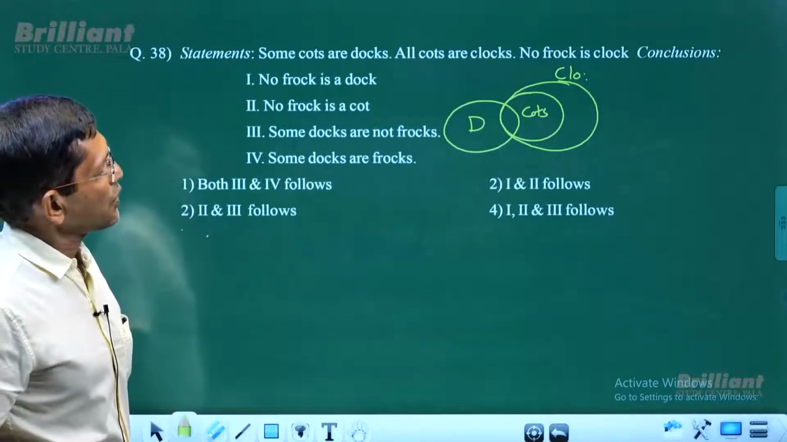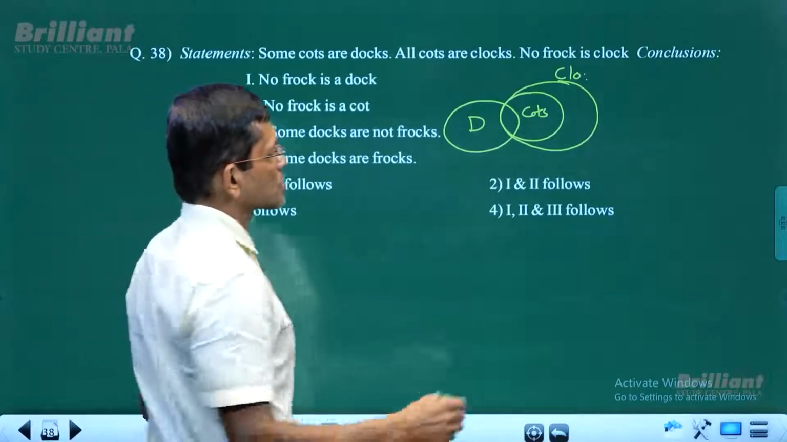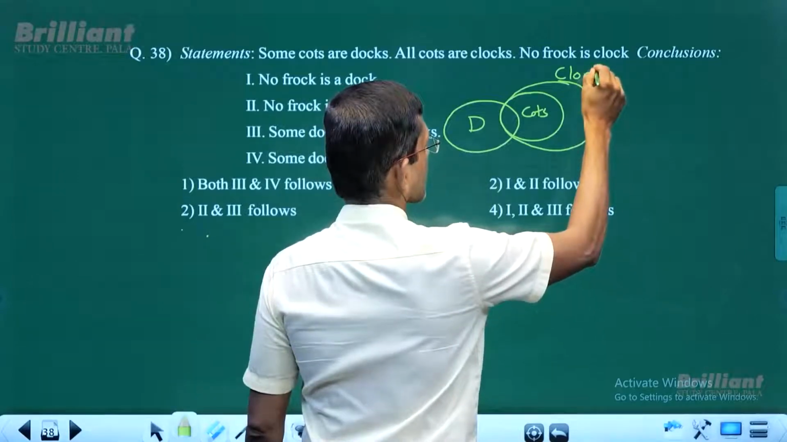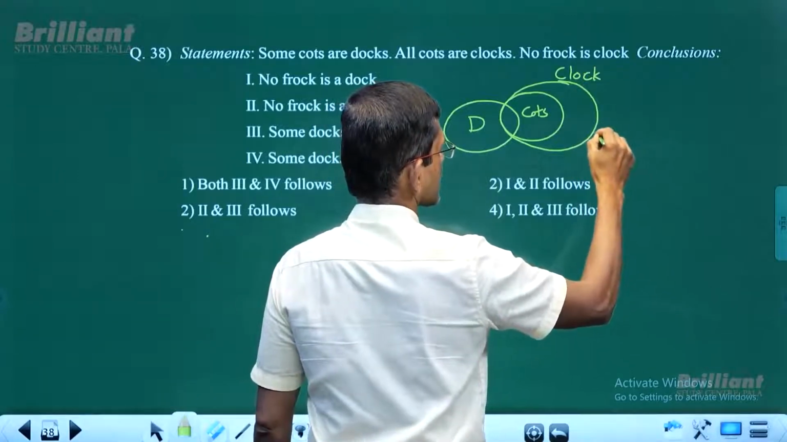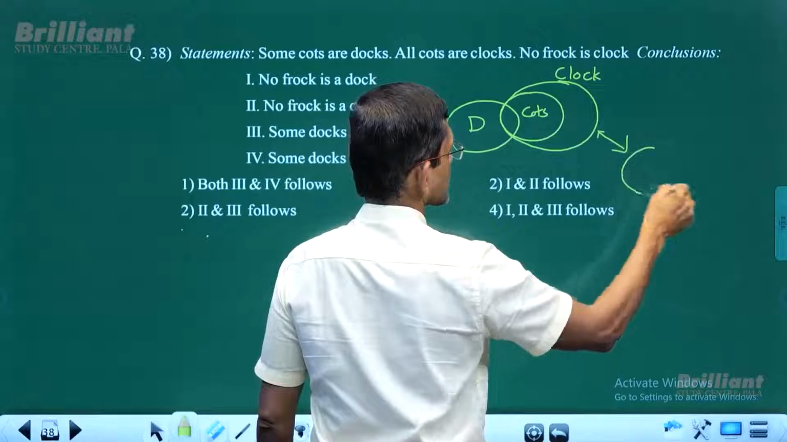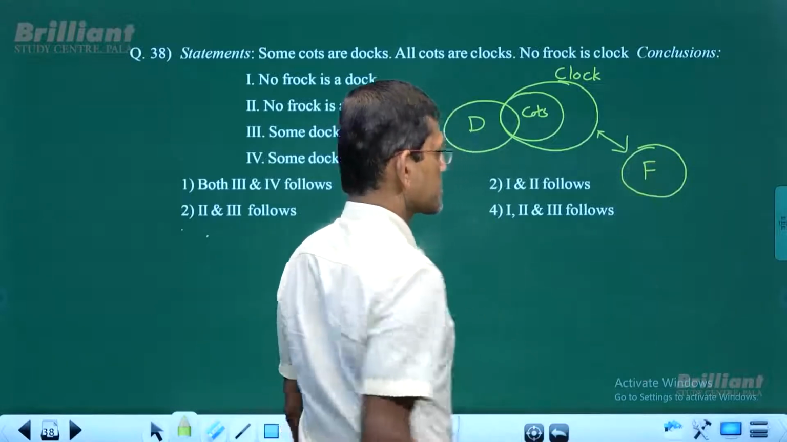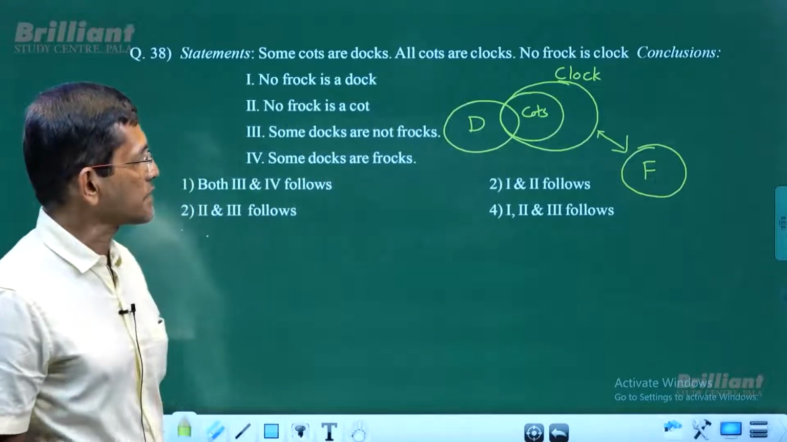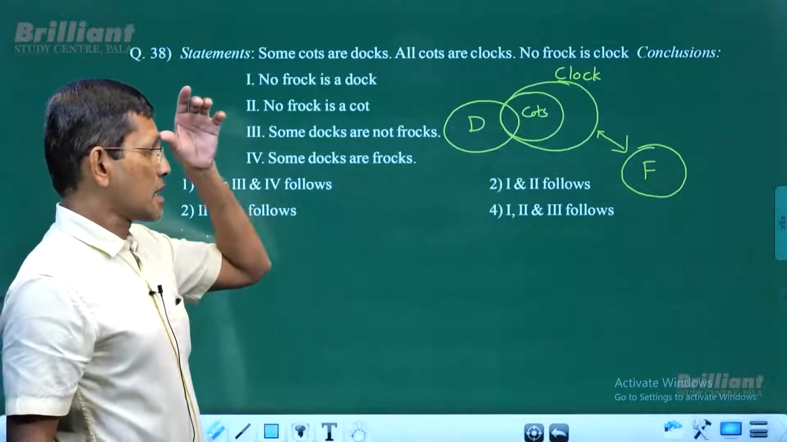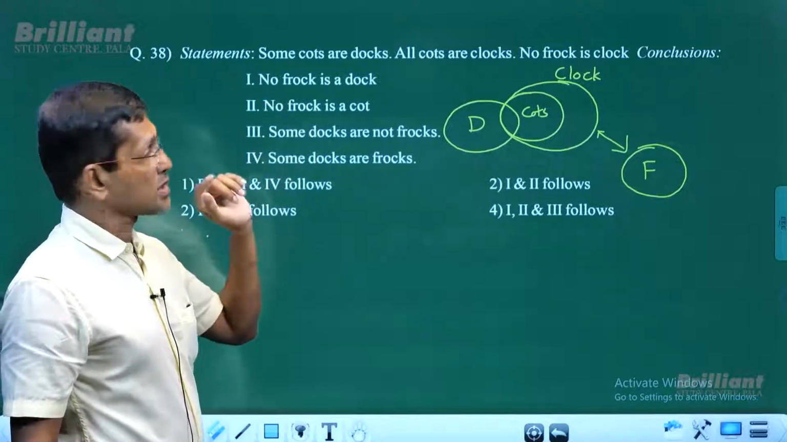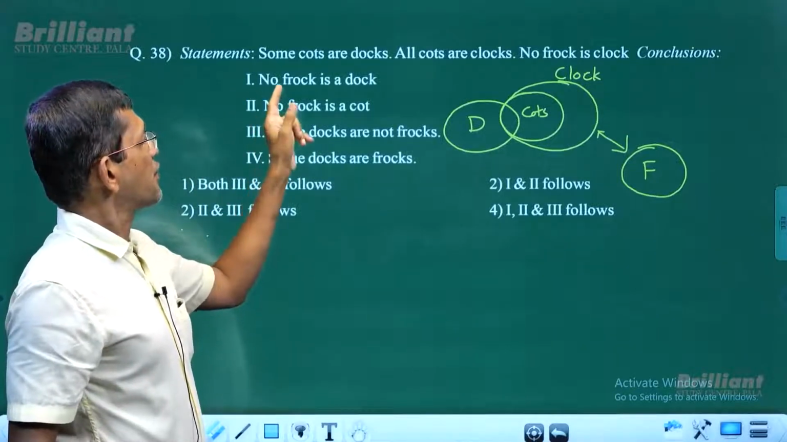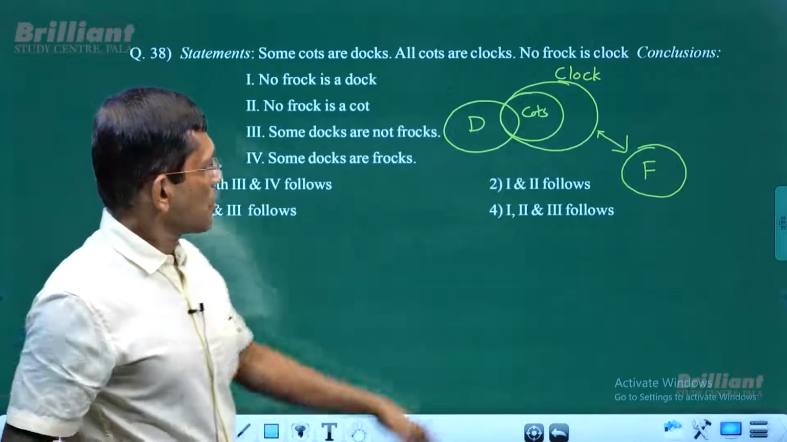And well, no frog is a clock. So between clock and frog, there is no intersection. So this is what you have. That's a basic diagram. Now look at the conclusions. Conclusion number 1. No frog is a dog.